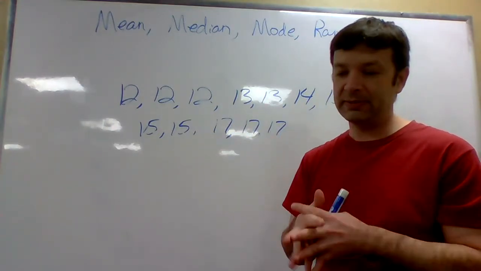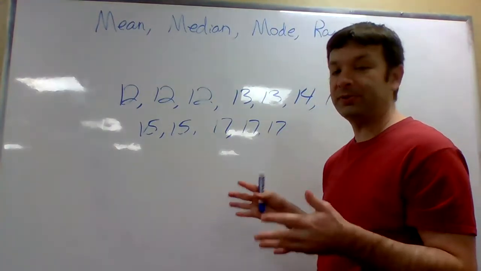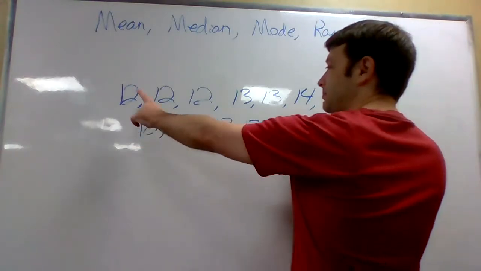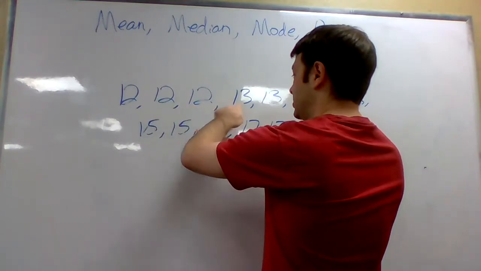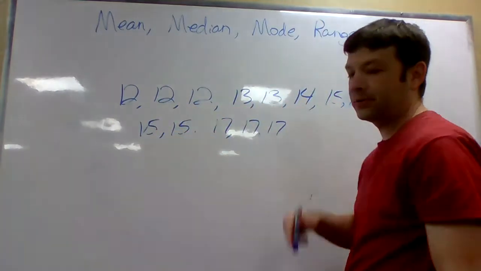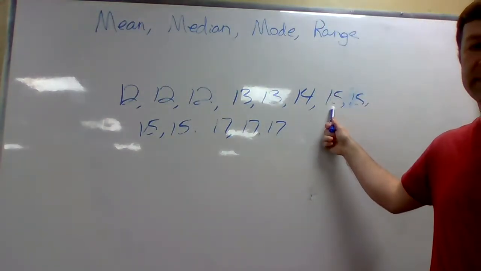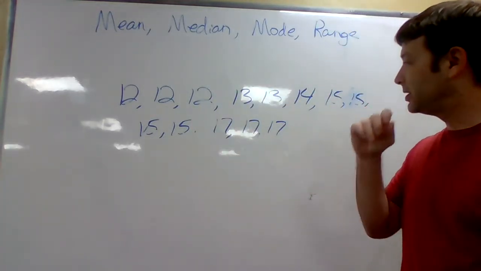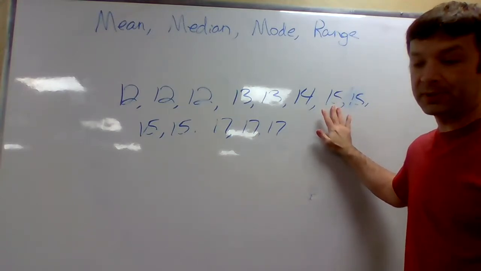So let's just, since this list is not huge, let's just count outwards to the middle here. So this is the first, this is the last, so counting in. 15 is the middle number. Okay, I just counted from out to in. 15 is the middle term. So that would just be the answer to number 8.